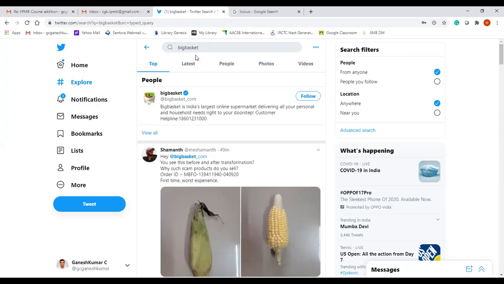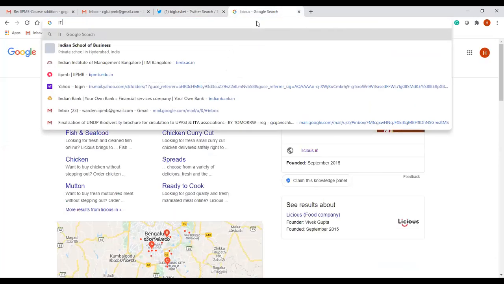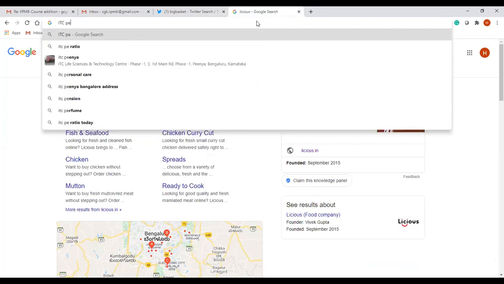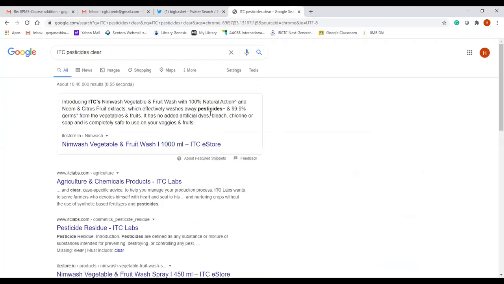Yesterday I was reading some newspaper. There they are coming with, what is this, some chemical. ITC has come up with a pesticide cleaner for cleaning vegetables, I think Nimwas.